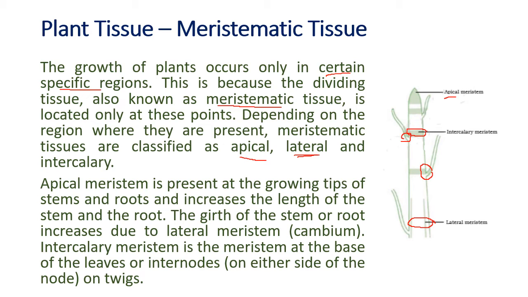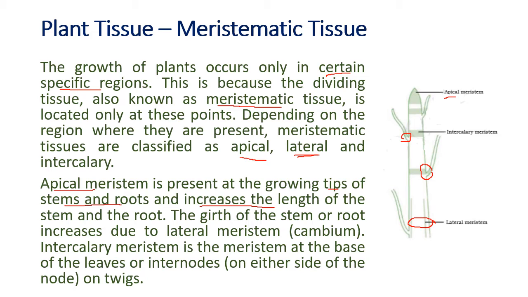So we have got three over here: the apical at the very top, then we have got the intercalary near the branches and lateral on the diameter of the tree. So apical is at the apex, it is the tip of the stem and roots, yes. So you understood the function. What does it do? It increases the length. The plant is growing taller, even the root is growing bigger and bigger. Means the length of the root is increasing.